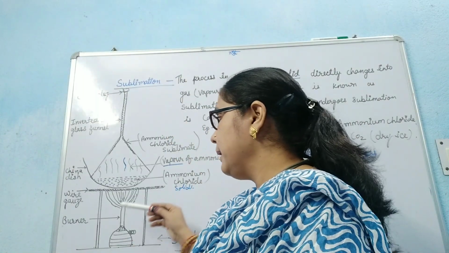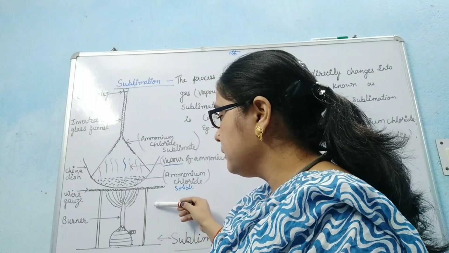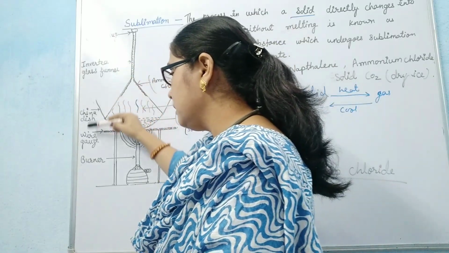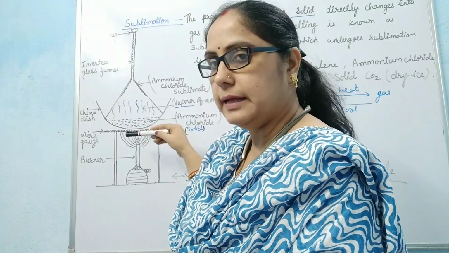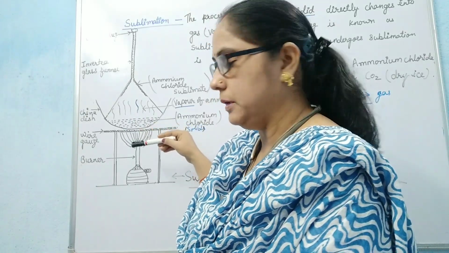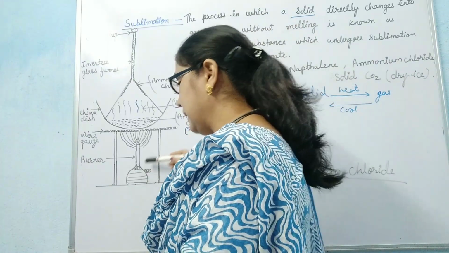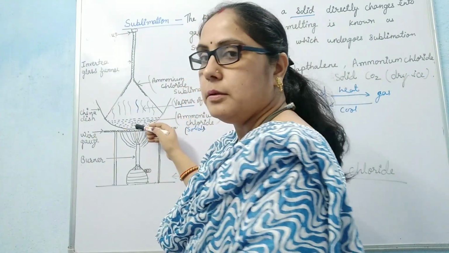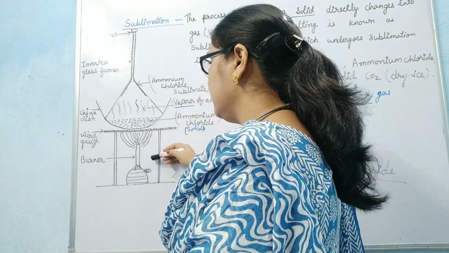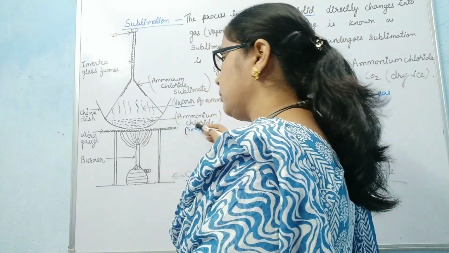Here, students, as shown in the figure, this is an experiment showing how a solid directly changes into gas, which is called sublimation. As shown in the figure, a china dish containing solid ammonium chloride is placed over a burner.